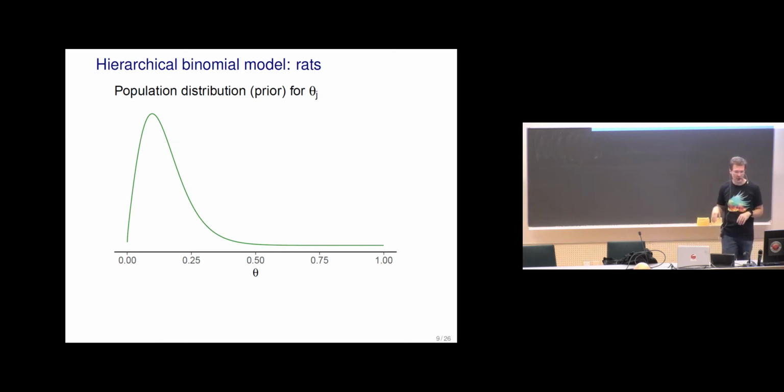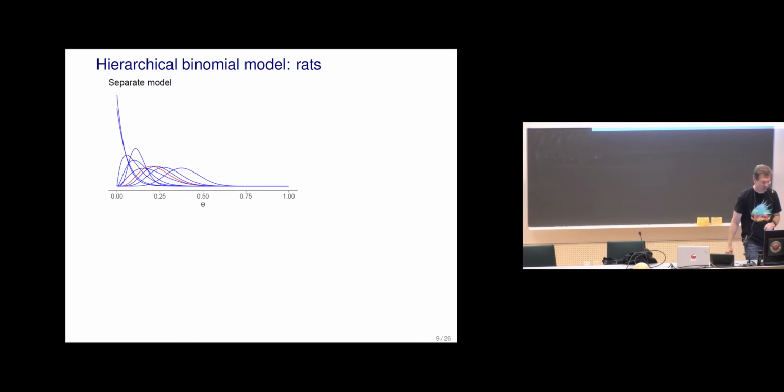Some people have also experimented with other priors and shown that there might actually be a bit wider uncertainty closer to zero in this case. But this is anyway useful to illustrate the main point of these hierarchical models.